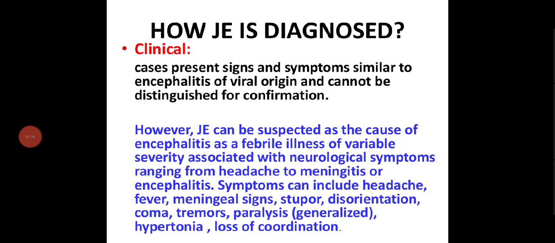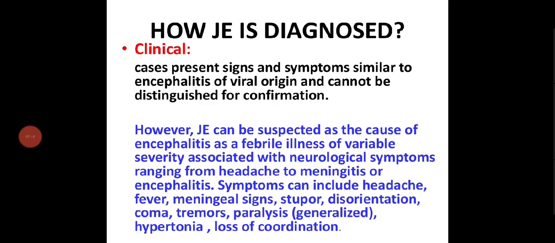How is JE diagnosed? Clinical cases present signs and symptoms similar to encephalitis of viral origin, and cannot be distinguished for confirmation. Okay? Clinically, JE cannot be distinguished from the other viral diseases. However, JE can be suspected as the cause of encephalitis as a febrile illness of variable severity associated with neurological symptoms ranging from headache to meningitis or encephalitis. So, if the symptoms are present in the person, then we can say it is a viral encephalitis, but we cannot confirm it is JE or other.